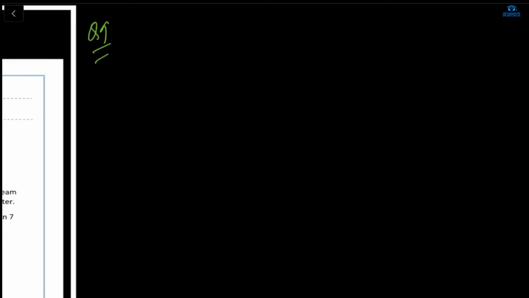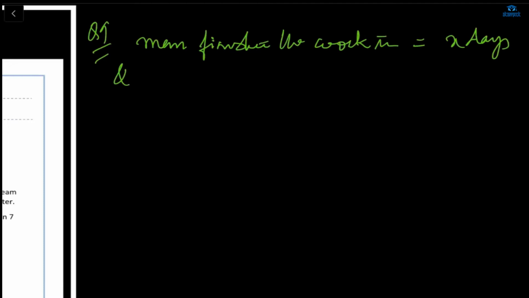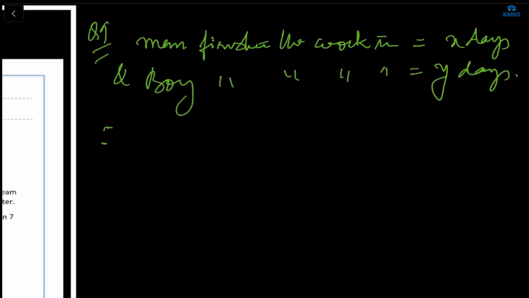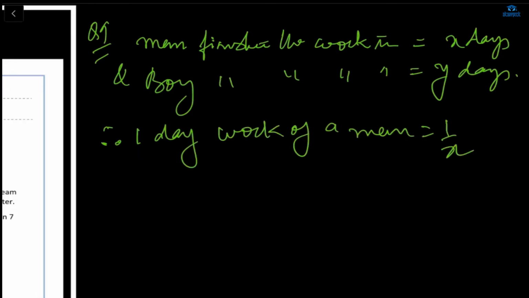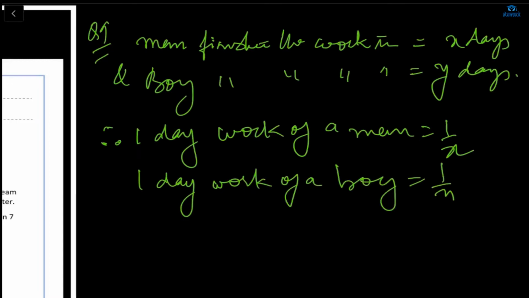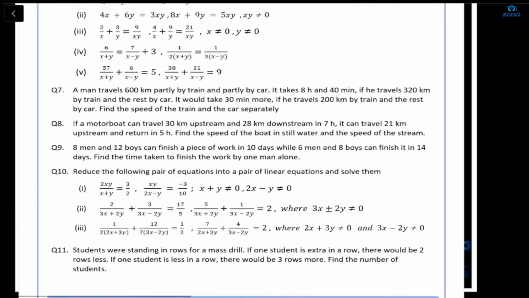So how are we going to do it? We are going to assume that a man finishes the work in X days, and a boy finishes the work in Y days. Therefore, one day work of a man will be 1 upon X, and one day work of a boy will be 1 upon Y. Yes or no, Safiya and Shazan? Yes, ma'am. Any doubt in this, Safiya? No, ma'am.